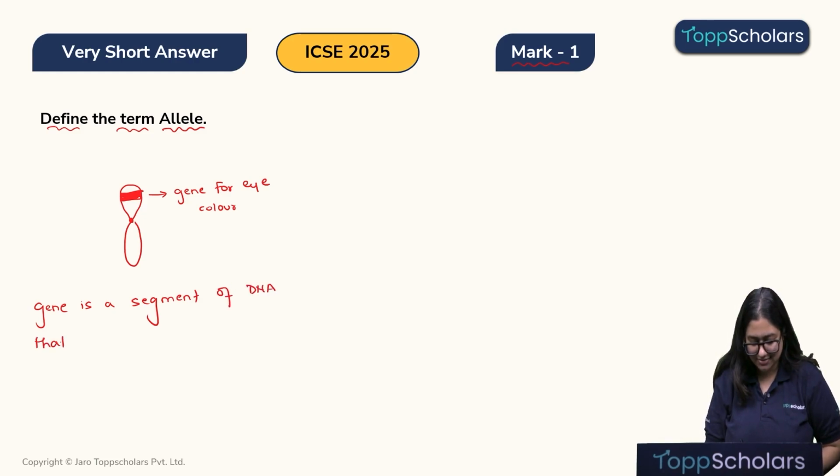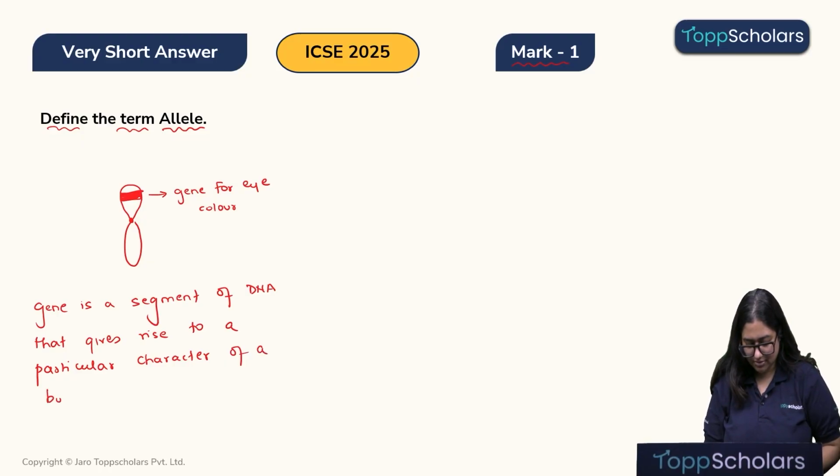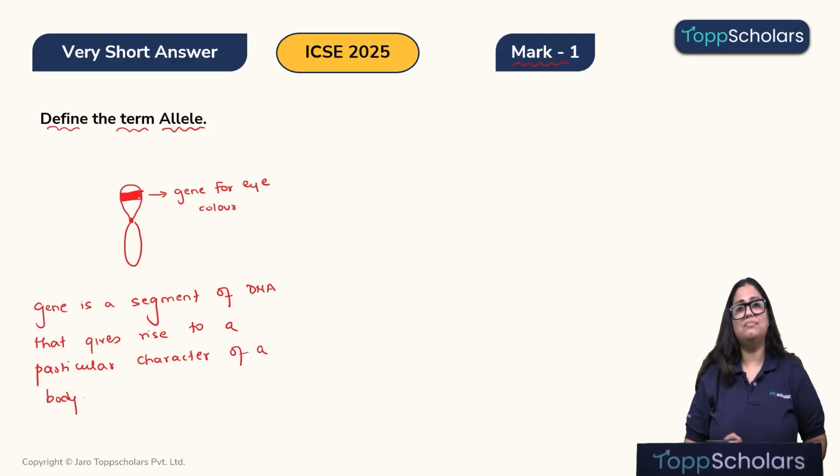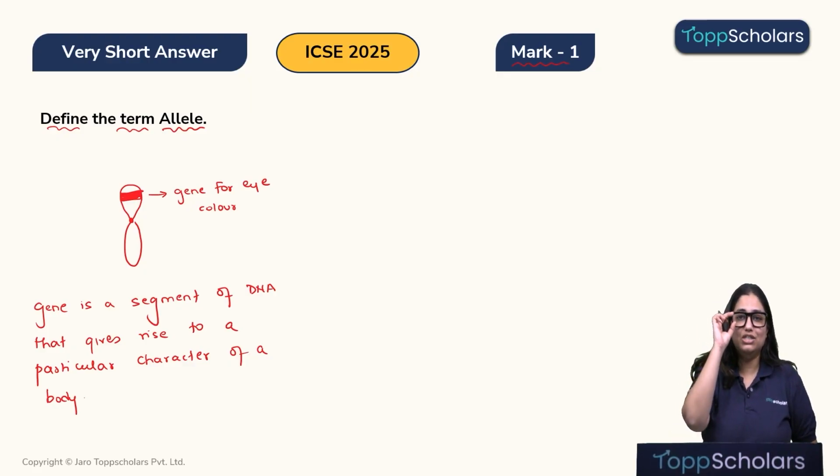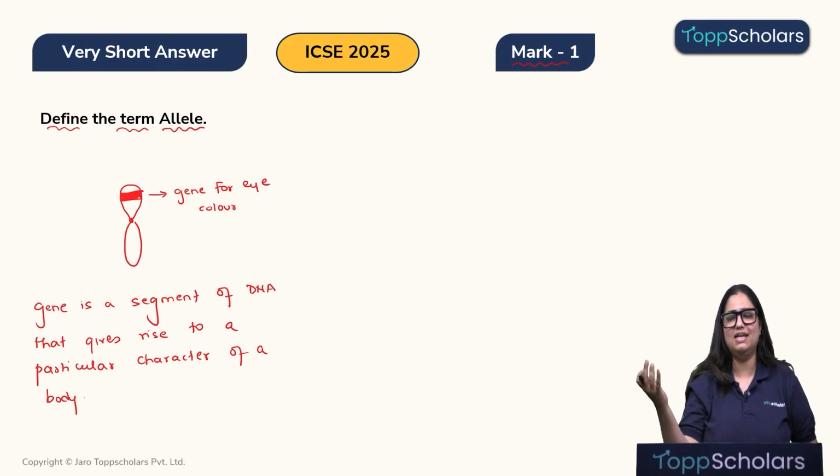That gives rise to a particular characteristic of a body, or a particular character of a body. For example, we've taken the character as the eye color. So we will all have a gene which will help in developing that eye color, whether it will be blue or brown or black or grayish or different shades of brown. Yes, that's a gene. Then what's our allele?